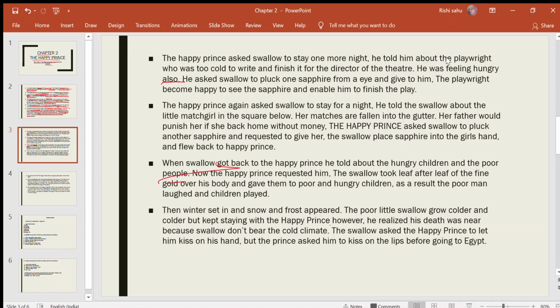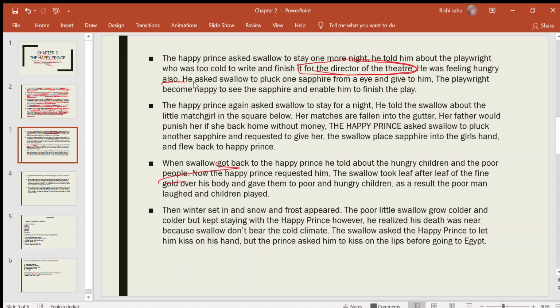He told him about the playwright who was too cold to write and finish it for the director. Earlier, there were no movies, so they played in the theater, like drama in the theater, for their entertainment purposes. Okay, you have heard the Romeo and Juliet drama, written by Shakespeare, and all that.